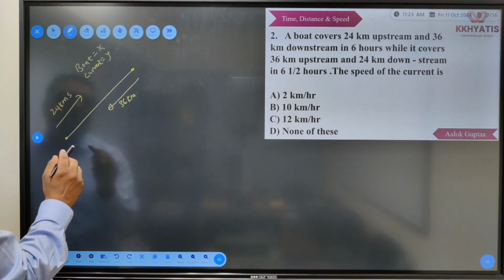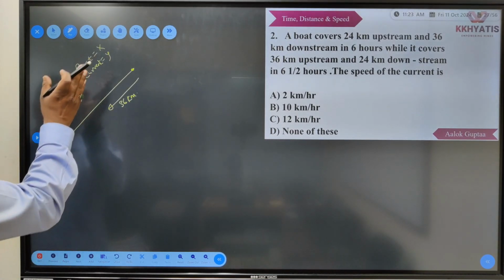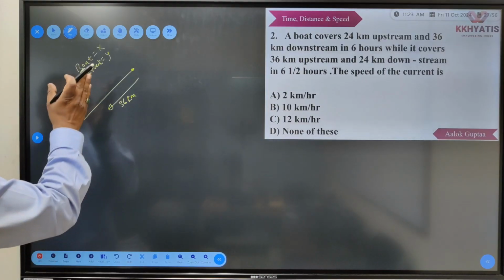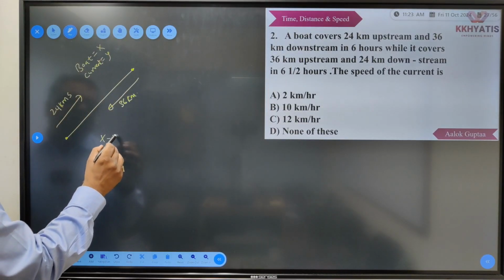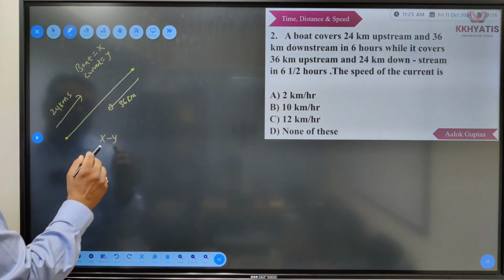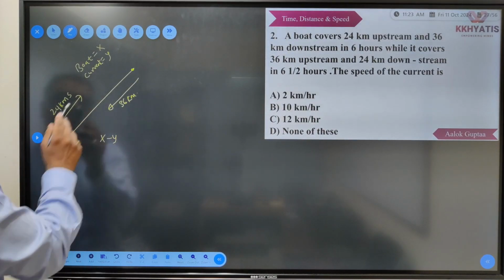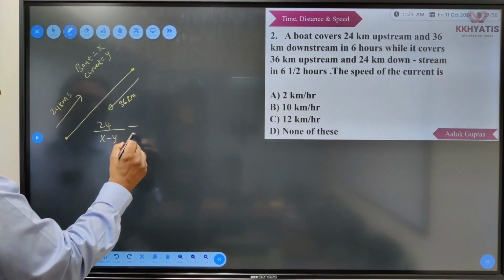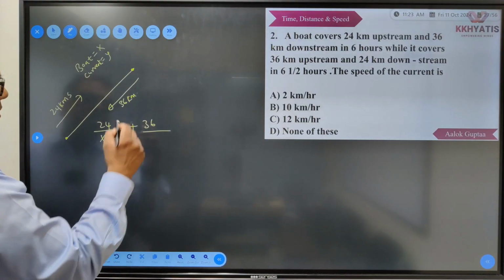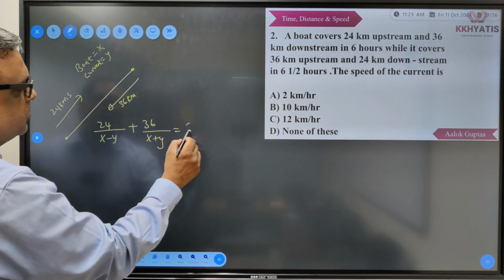So in this scenario, my first equation will become, when it is going upstream, the speed is going to be x minus y. And what is time? The time is distance upon speed. So ऊपर 24 kilometers मतलब 24 upon x minus y, plus 36 upon x plus y. When it is going down, its speed is going to be x plus y, and it is taking total 6 hours.